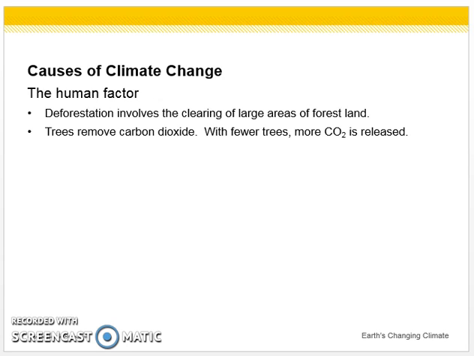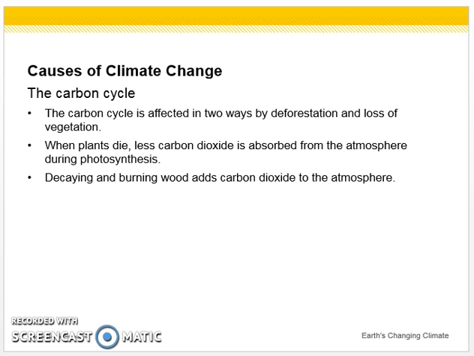Deforestation involves the clearing of large areas of forest land. Trees remove carbon dioxide from our system. With fewer trees, there's more CO2, and that's not good for us. The carbon cycle is affected in two ways by deforestation and loss of vegetation. When plants die, less CO2 is absorbed from the atmosphere during photosynthesis. Decaying and burning wood add CO2 to the atmosphere.